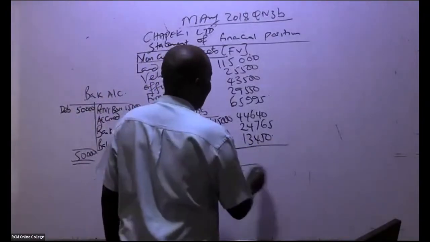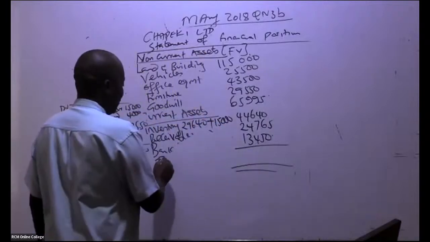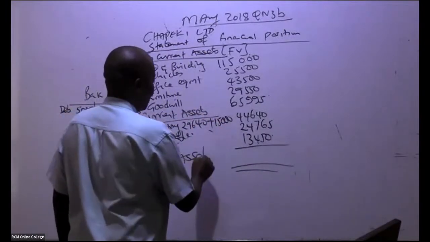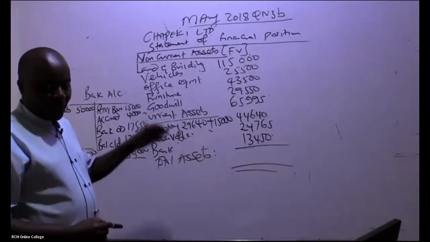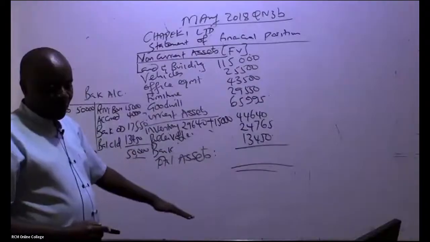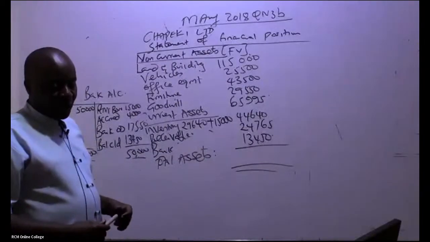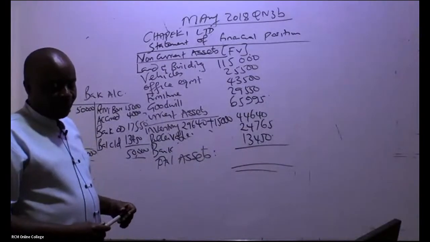Please come and give me the total assets. If you add up everything, what do we have in total? Total assets will end up giving us what figure?